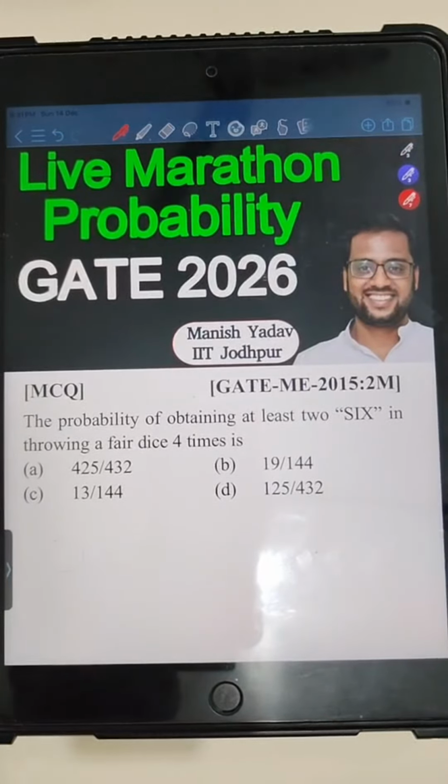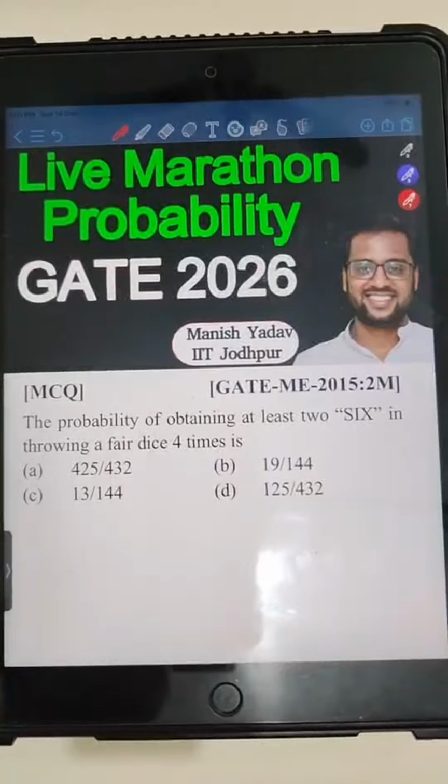This is the portion, probability, that is in the computer science and DA syllabus as well. You can use that one. You can refer to this lecture, probability 1, because probability is common for general aptitude and in the maths portion as well.